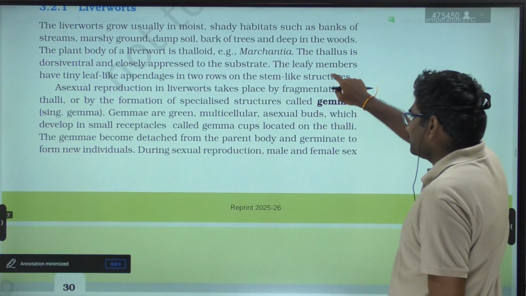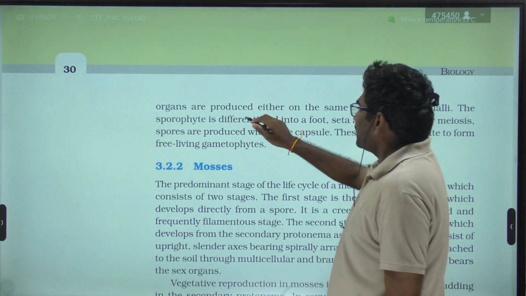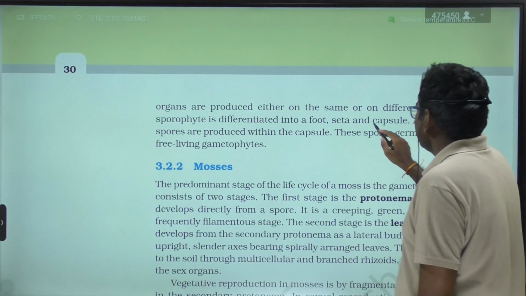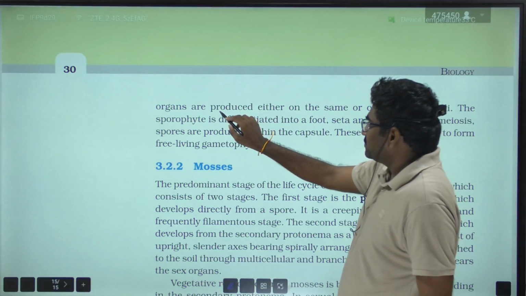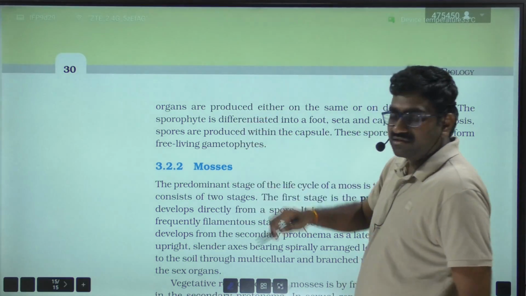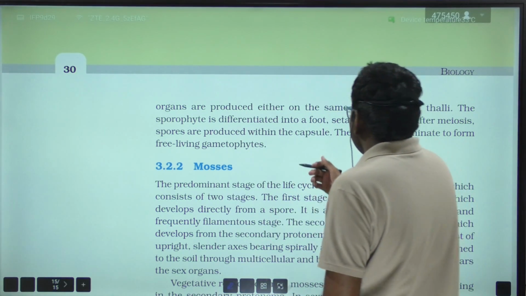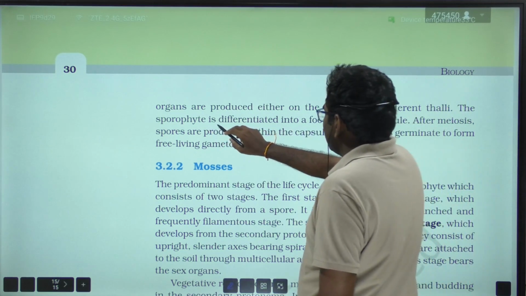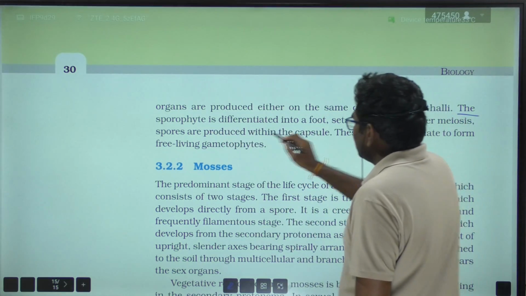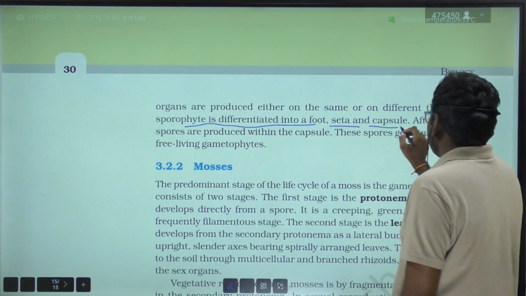During sexual reproduction, male and female sex organs are produced either on the same thalli or on different thalli. The male organ is antheridium, the female organ is archegonium. Here the sporophyte is differentiated into foot, seta and capsule.